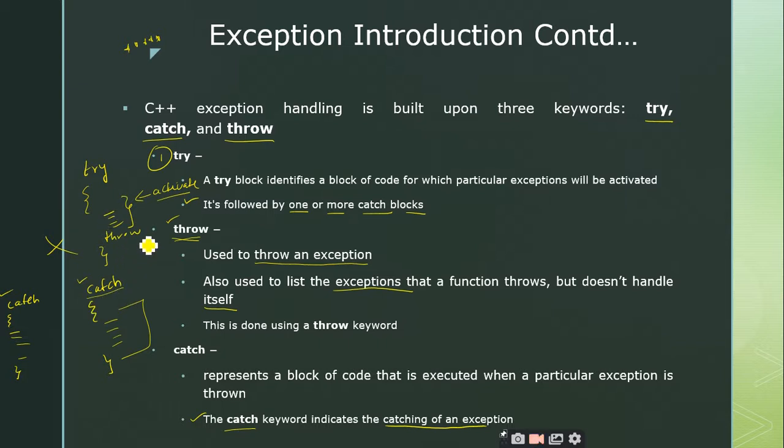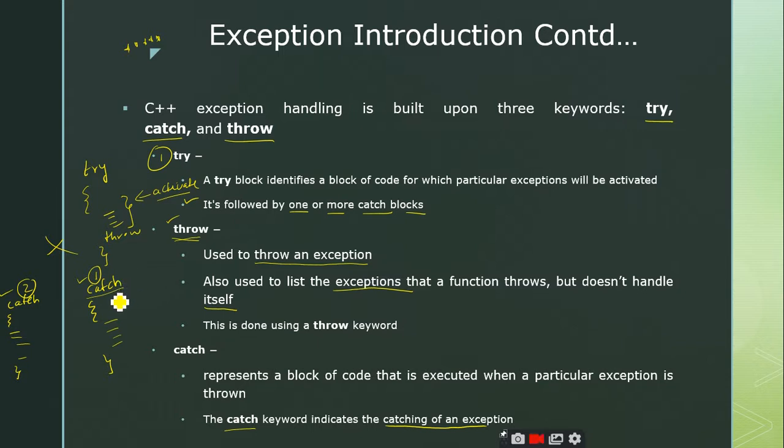When an exception is thrown from the try block, whether it is going to be caught by this catch block or this catch block, any idea? First one, sir. First catch block, sir. Right. So you are saying that it is the first catch block. It is not the correct answer.